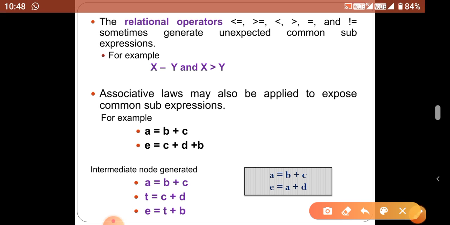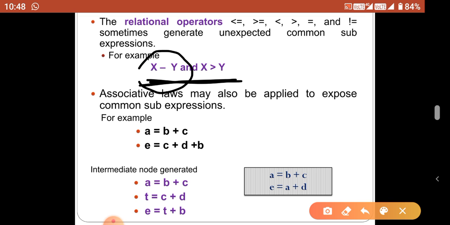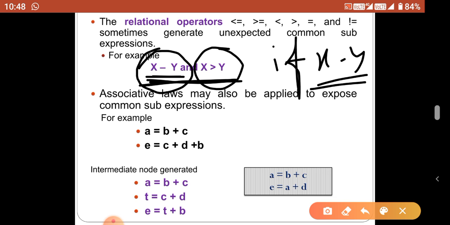And relational operators. Relational operators are also used to make code optimized. Whenever we are going to perform x minus y, instead of using x minus y, that can be easily calculated by x greater than y. In this example, when we use the if statement for x minus y, it returns a positive value if x is greater, otherwise it returns a negative value.